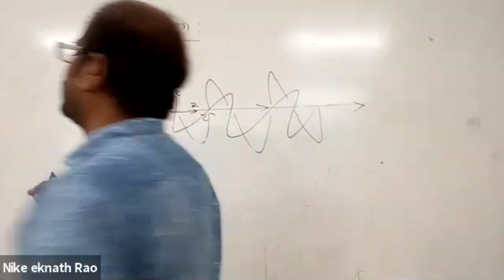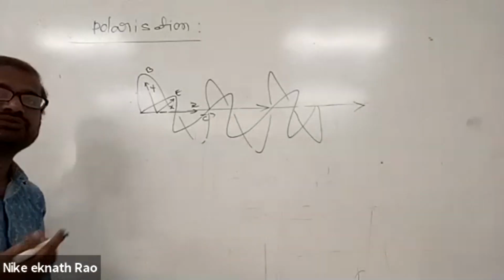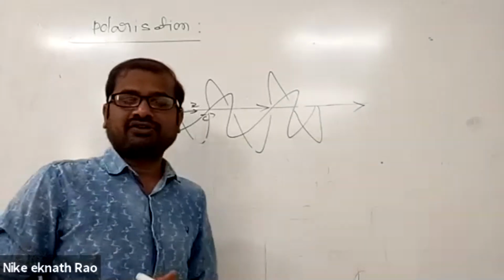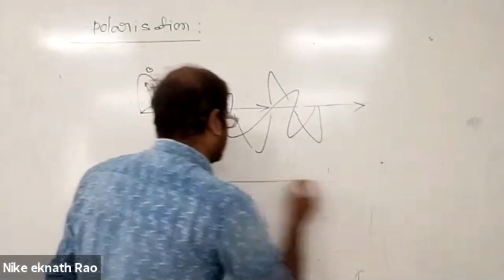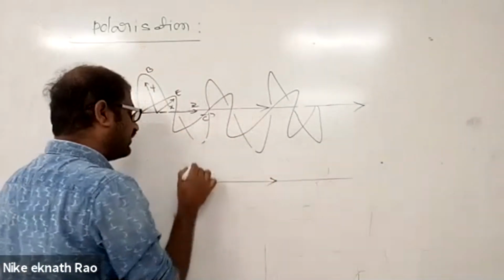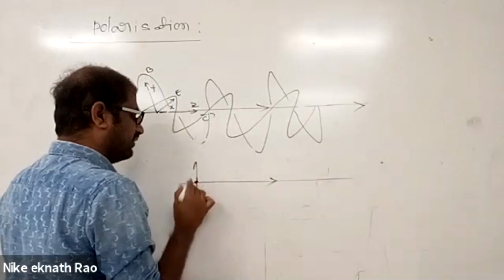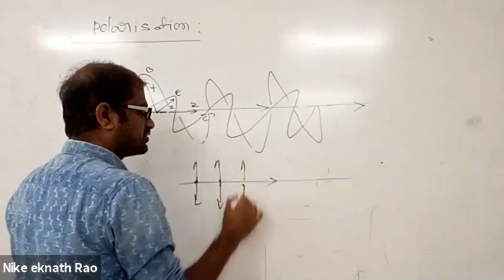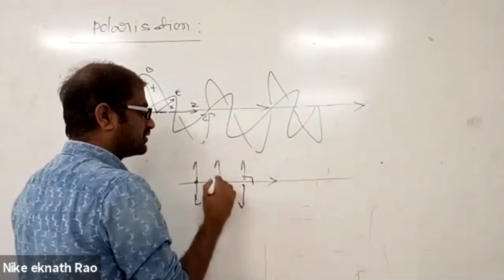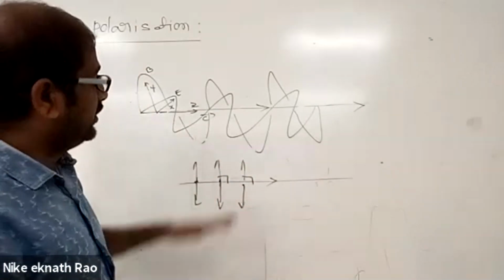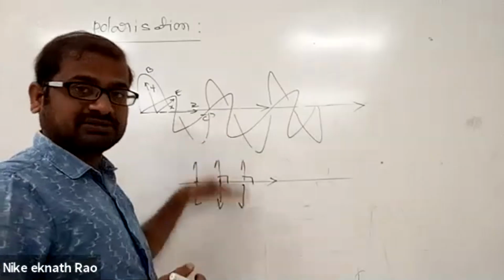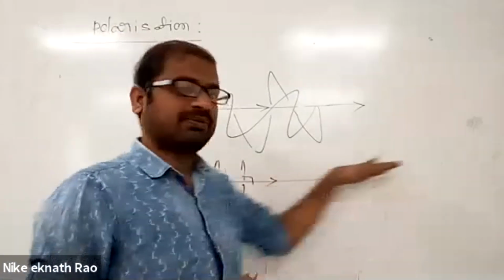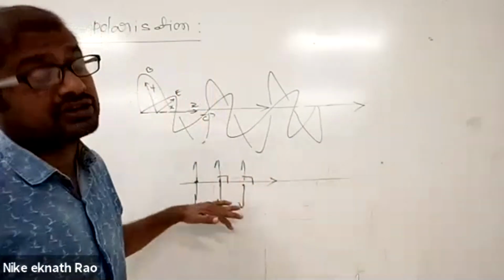So how are light waves transverse? What is the meaning of transverse waves? If you take mechanical waves, for example a wave propagating like this, the particles of the medium vibrate perpendicular to the direction of propagation. This kind of wave we call a transverse wave. If the direction of vibration of the particles of the medium is perpendicular to the direction of propagation, such waves are called transverse waves.